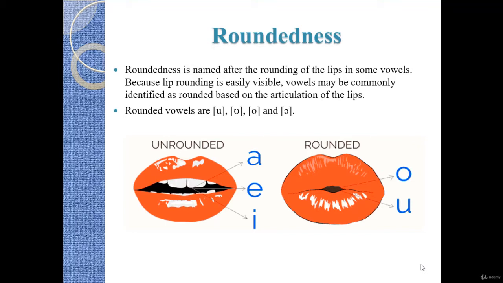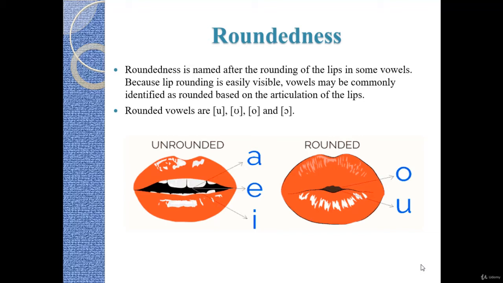Roundedness is another feature, and we say that a vowel is round if the lips are rounded. For example, if you produce the sound O or U, you can notice that your lips are kind of round, like a circle.